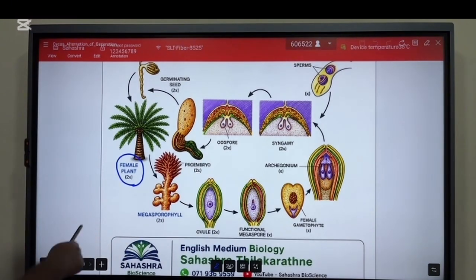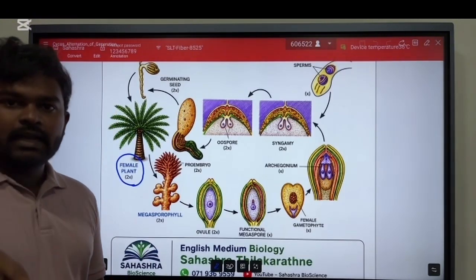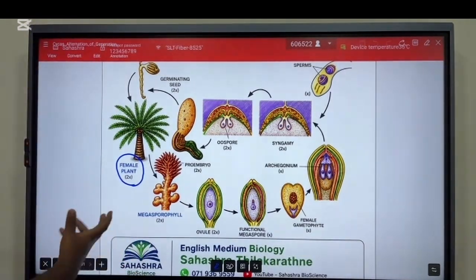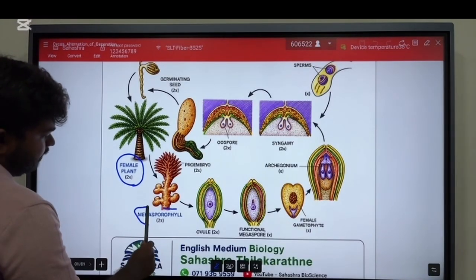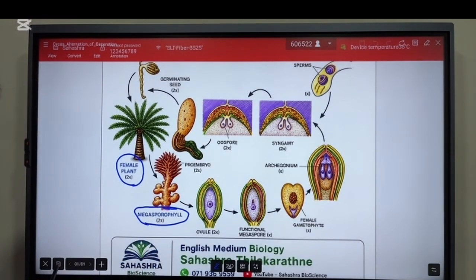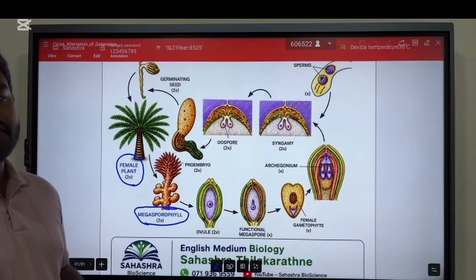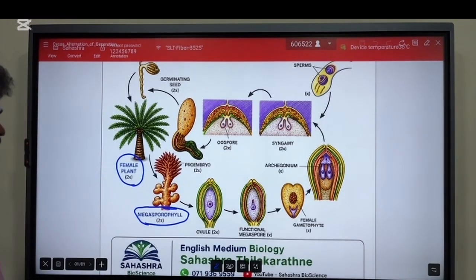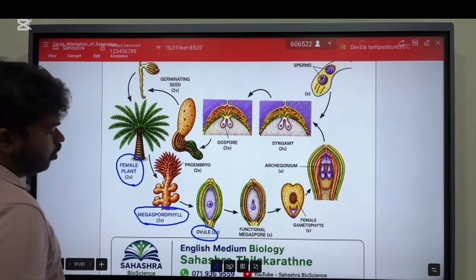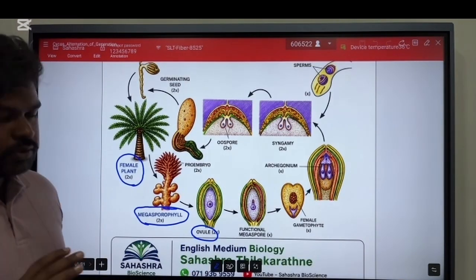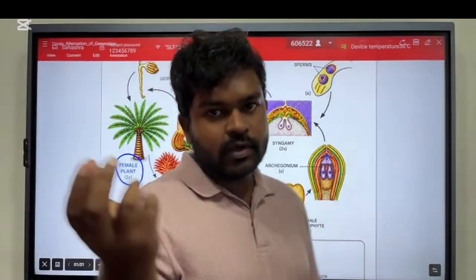So the female plant has a crown. Previously, a male plant has the cone and a female plant has the crown. This crown of the female plant, the female sporophyte, is formed by megasporophylls. These megasporophylls contain a structure called the ovule. I showed you the ovule yesterday. These are like fruit-like structures.